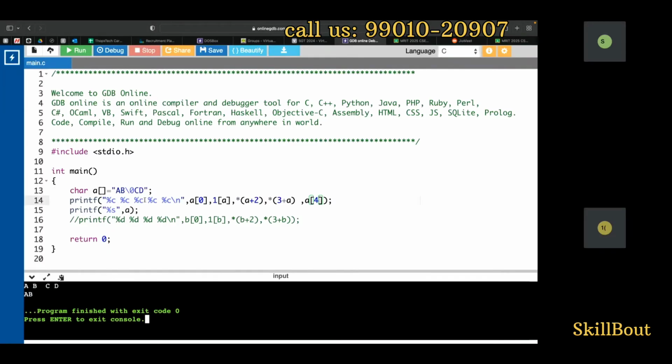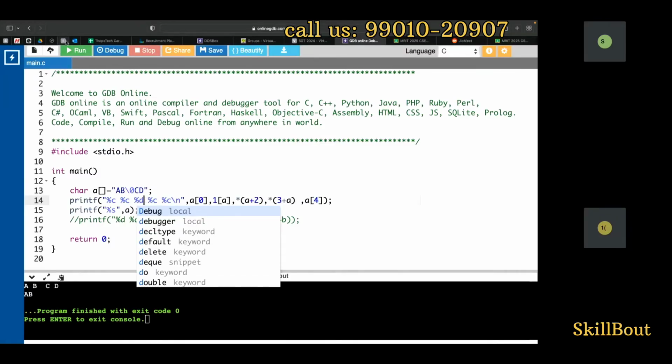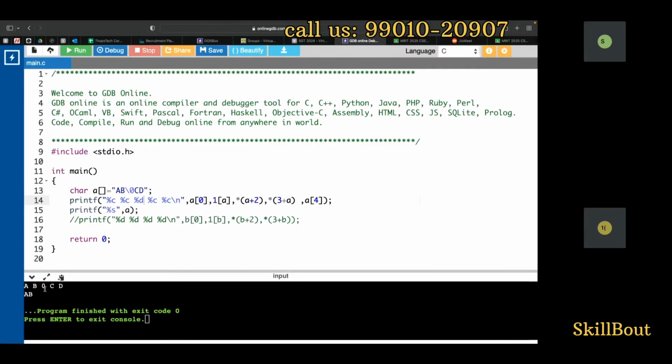Now instead of this one, I'll just tell us percentage D so that it will print the ASCII value of null. So I will get to know. Can you see this one? ASCII value of null is what? 0. Can you see this one now?